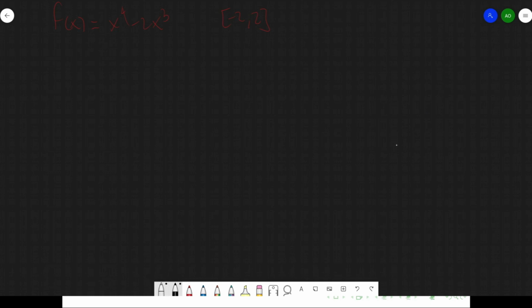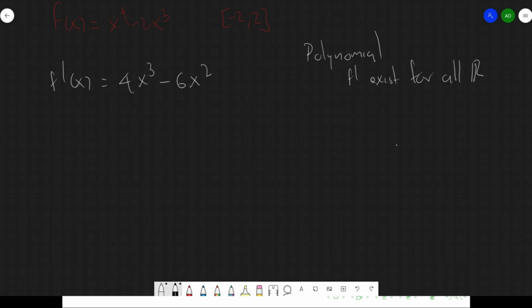All right. So first thing, we take derivatives. F prime of x is 4x cubed minus 6x squared. Clearly, this is a polynomial, so that means that the domain is all the real numbers. F prime exists for all x. So we're not going to have those critical points that come from where the derivative does not exist. So now the only alternative is where f prime is 0.